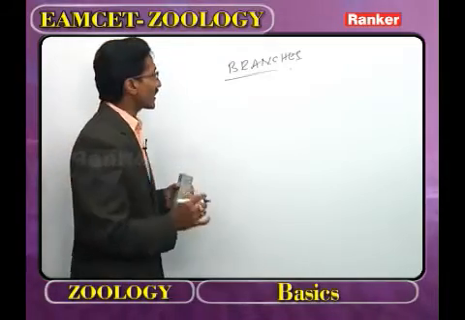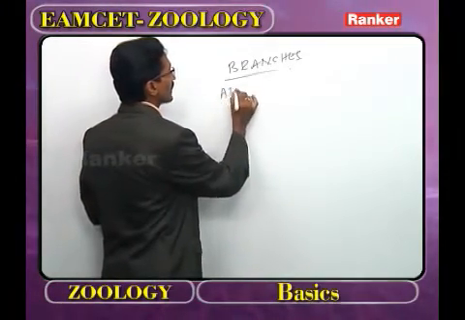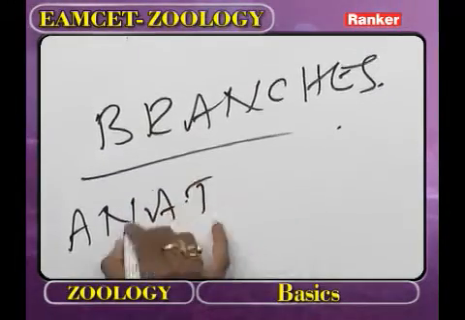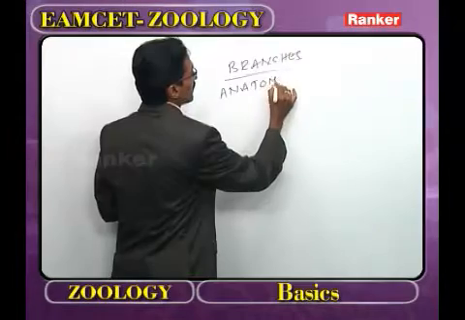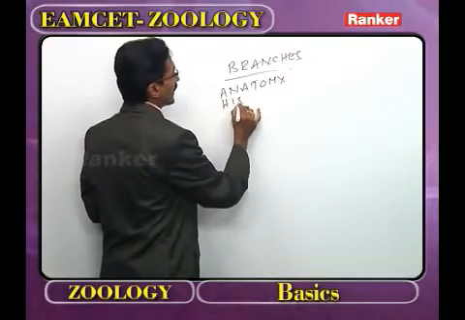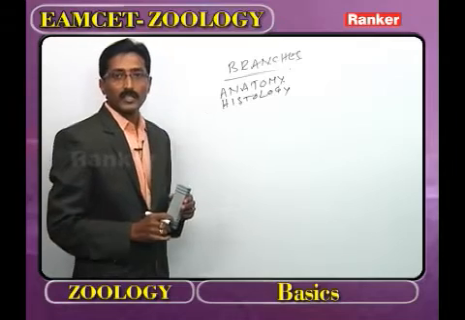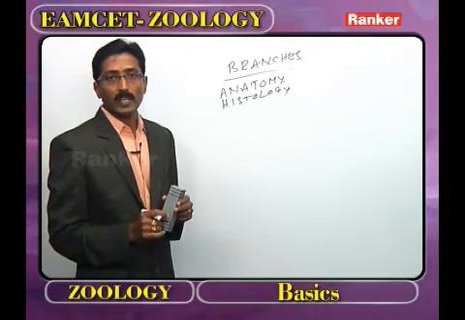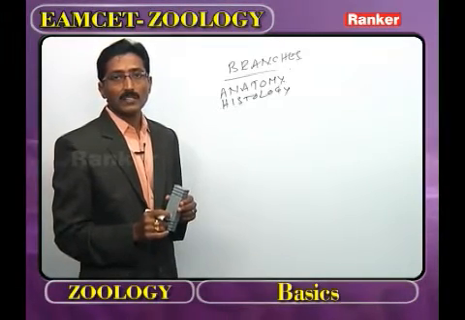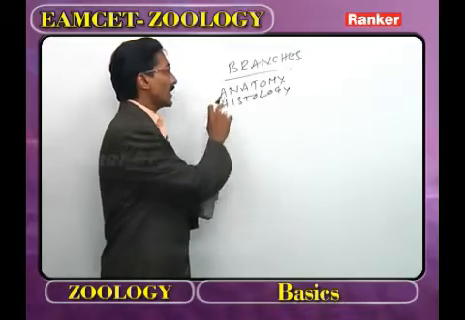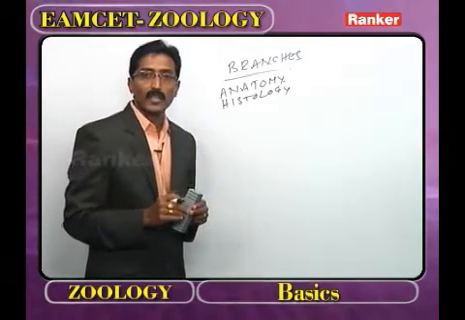Again, internal morphology is classified into two categories. One we call anatomy and the second one we call histology. What is meant by anatomy? The study of arrangement of internal organs or organ systems, that we call anatomy. What is meant by histology?